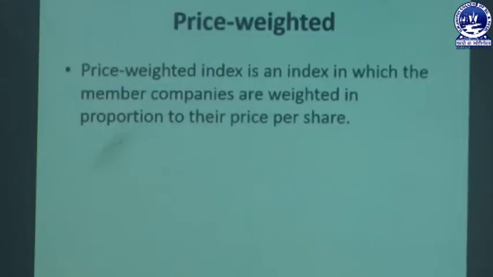Now, what are these two types? What is this price weighted? The price weighted index is an index in which the member companies are weighted in proportion to their price per share. So, in the price weighted method of calculation, the index simply takes the price per share of the companies and gives the stock index. We will be clearer with the example.